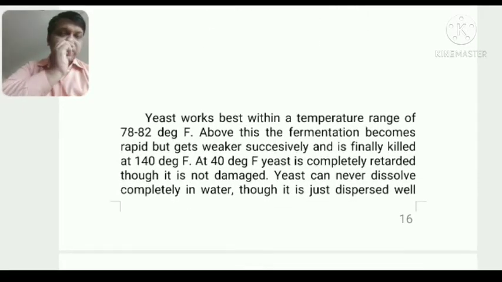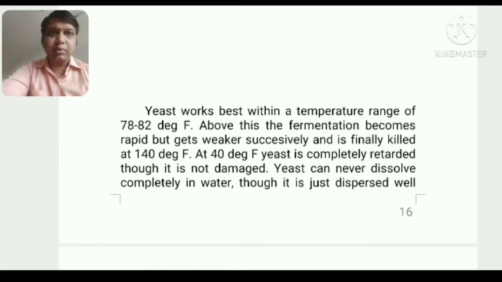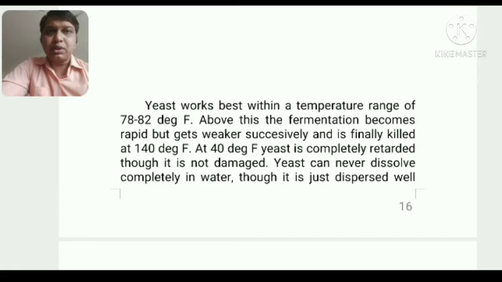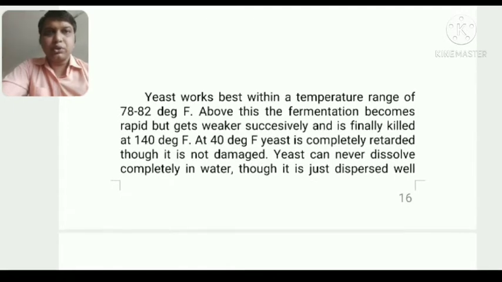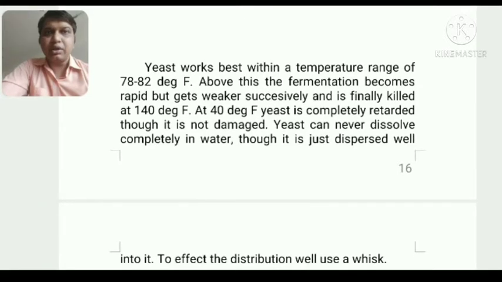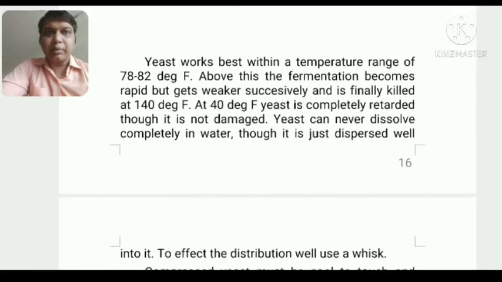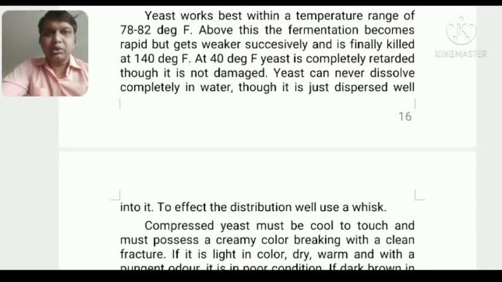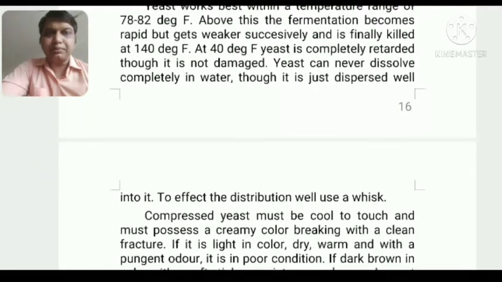Yeast works perfectly at 78 to 82 degrees Fahrenheit. Above this, fermentation becomes rapid but the yeast gets weaker. This is the perfect temperature where the yeast will do the work. Above this, they start working very fast, but they die, and the CO2 which was produced is lost. So this is not a perfect temperature. At 40 degrees Fahrenheit, yeast is completely retarded, though it is not damaged. Yeast can never be dissolved completely in water, though it is dispersed well in it. To affect the distribution well, use a whisker.